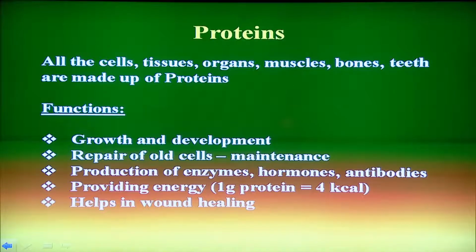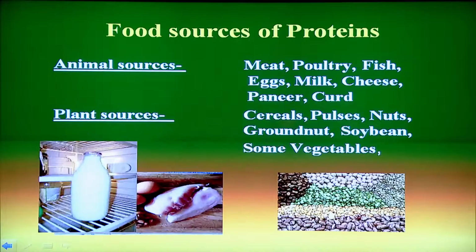Now, let us see what the sources of protein are. Protein can be obtained from animal sources as well as plant sources. In the picture on the left side, you can see the milk which is obtained from the animal, and you can also see the egg and the poultry. So, these are the animal sources of protein, but certain proteins are also available from plant sources like cereals, pulses, nuts, groundnut, soybean and some vegetables. Proteins are composed of very small units called amino acids.